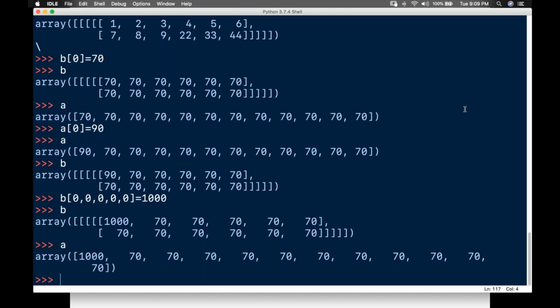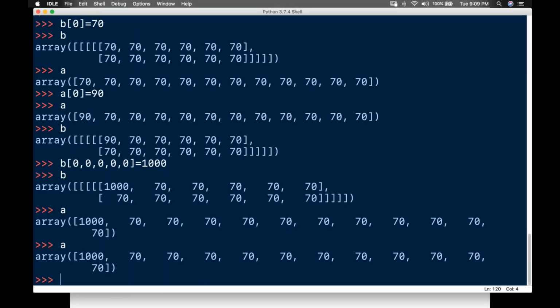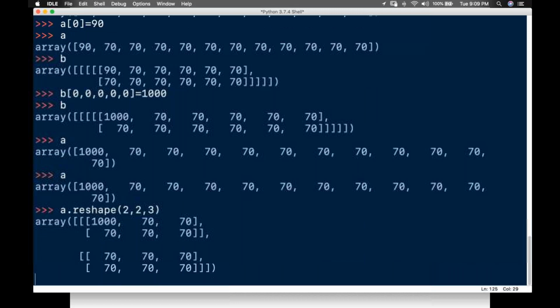For example, guys, if I have an array A, and I want to convert it into 3 dimensions, how can I convert it? I'll write A dot reshape, and since I know the shape, I convert it with 2 comma 2 comma 3.